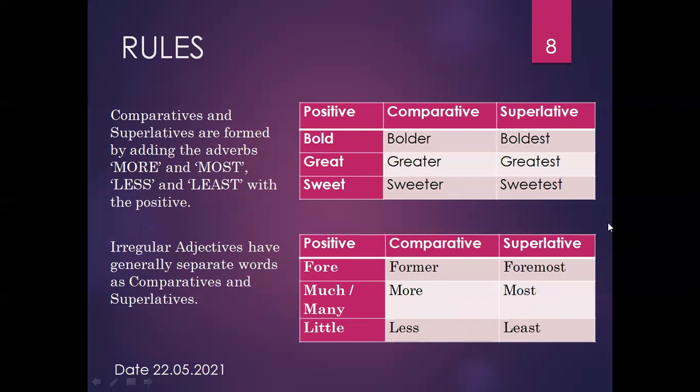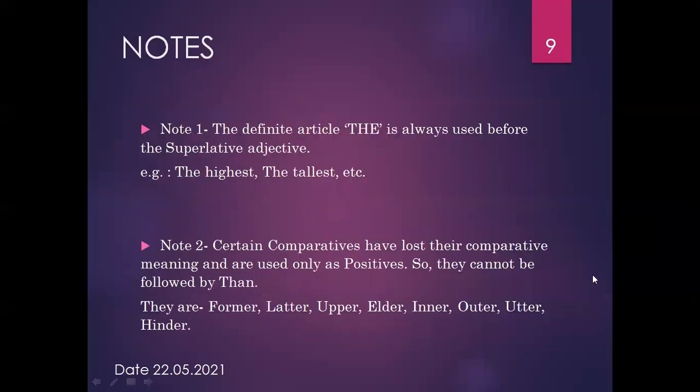Now our second rule is comparative and superlative are formed by adding the words more and most or less and least with the positive degree. Here you can see fore, former, foremost; much, more, most; little, less, least. So here you can see there are some notes.